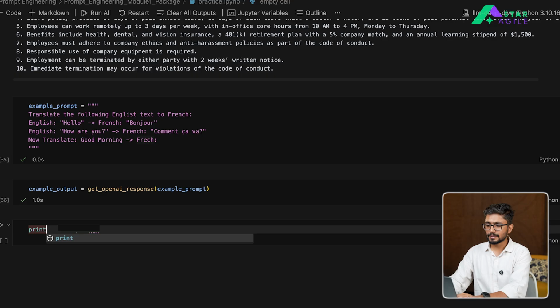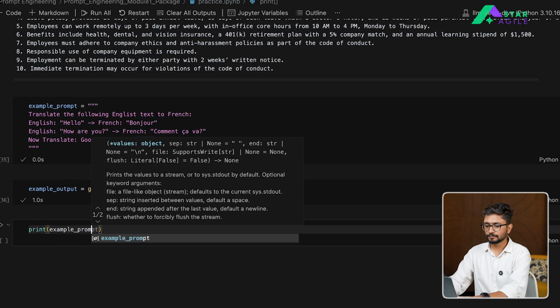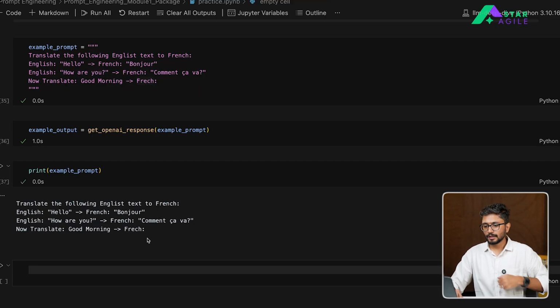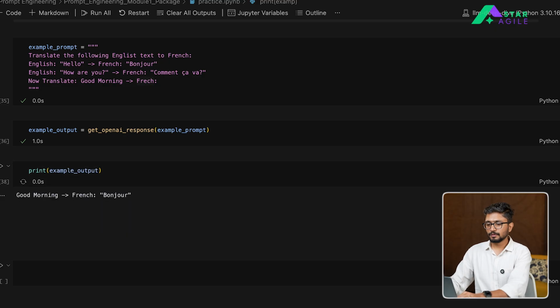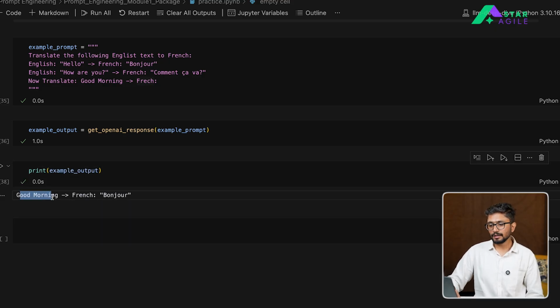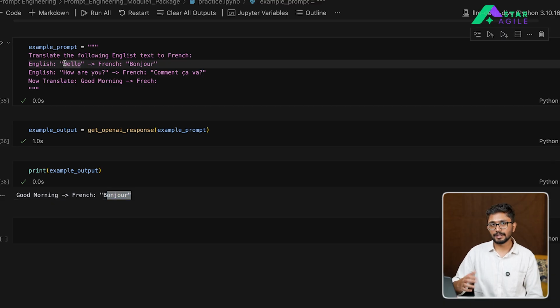We can then print this example output. And you will now see that in this particular case, good morning gets translated to French in that exact same fashion as the previous sentences got translated. Right? So that's basically how you can include examples within your prompts, which can allow the model to better understand what task you are trying to solve.